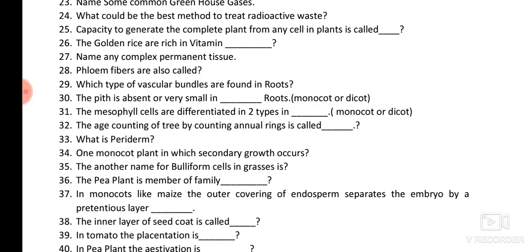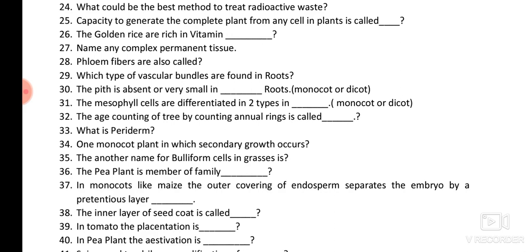The pith is absent or very small in which kind of roots? So there is a trick you have to remember. In the dicot stem, the pith is large. In the monocot stem, because vascular bundles are scattered throughout the stem, there is no pith. In the dicot stem there is a pith, but in the root it's just the opposite. Okay, in the dicot root the pith is small, and in the monocot root the pith is large.